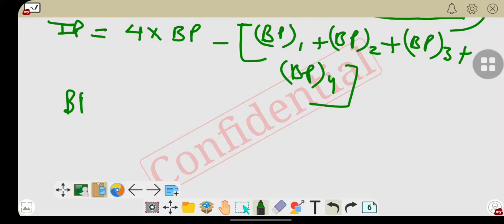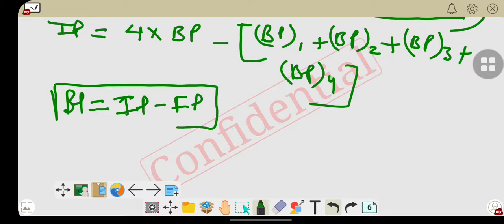BP is equal to, we all know, the difference between IP and FP. So from this relation we can calculate the brake power, but what has to be calculated is the friction power, because this Morse test is used to calculate the frictional power.